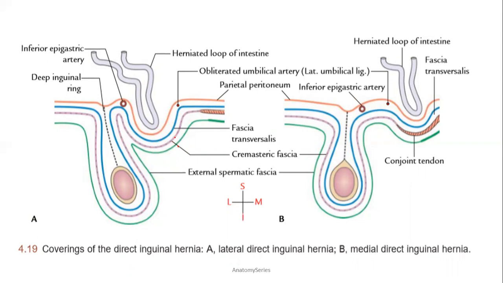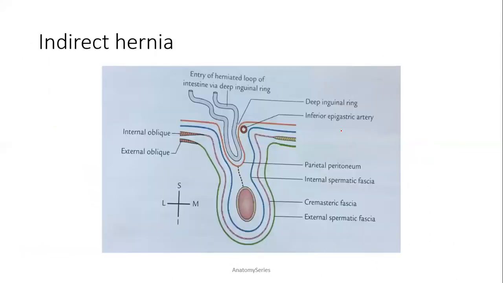This is the internal oblique and the transversus abdominis here. But in the medial direct hernia, this cremasteric is replaced by the conjoint tendon, if you can see here. And here what we can see is the fascia transversalis, internal spermatic fascia. So we'll see the coverings of the indirect hernia.